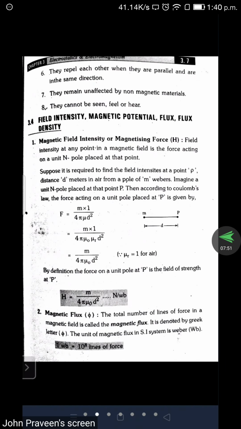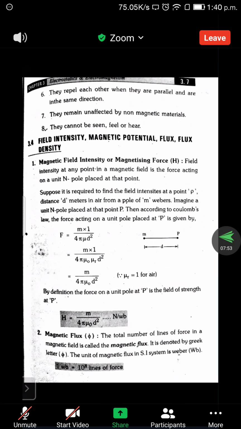Next, the fifth one: they are imaginary lines of force. We are imagining them. Practically they are present, but we cannot see them, we cannot hear them, we cannot feel them. That is also one of the points we can add, that is the 8th point.